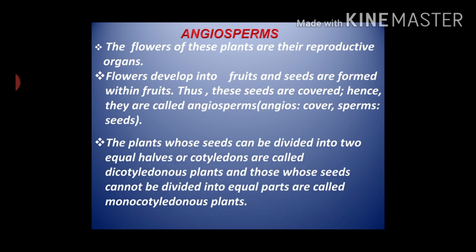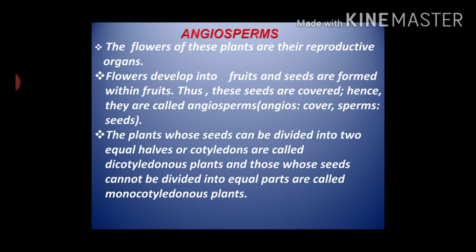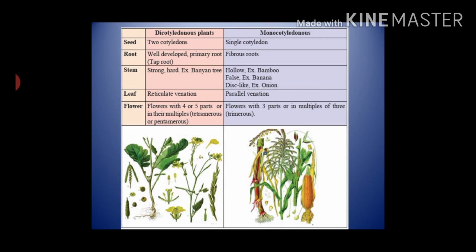Plants whose seeds can be divided into two equal parts or cotyledons are called dicotyledonous plants, and those whose seeds cannot be divided into two equal parts are called monocotyledonous plants. Examples, rose and hibiscus.